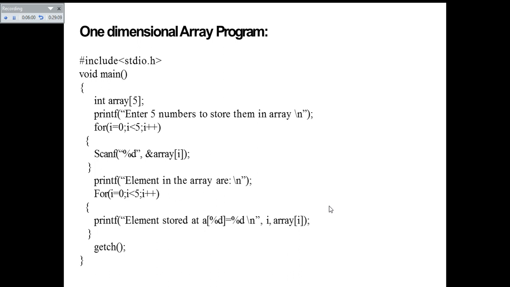So the purpose of getch is that it will allow you to display the values that were entered using the scanf function, and along with that you can display the output that was printed using the second for loop statements.